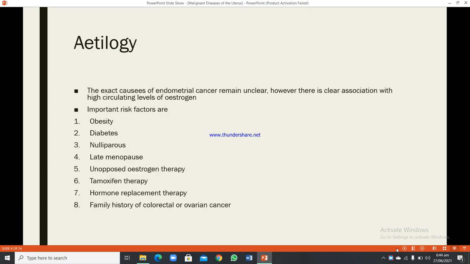Etiology. The exact causes of endometrial cancer remain unclear. However, there is clear association with high circulating levels of estrogen. Important risk factors are obesity, diabetes, nulliparity, late menopause, unopposed estrogen therapy, tamoxifen therapy, hormone replacement therapy, family history of colorectal or ovarian cancer.